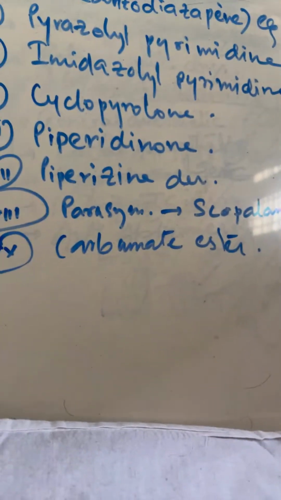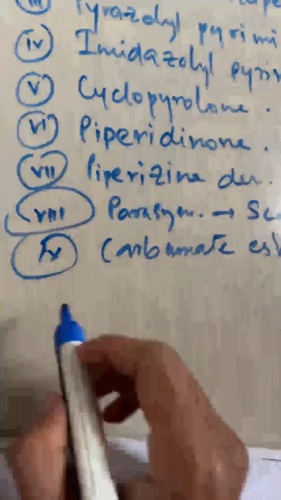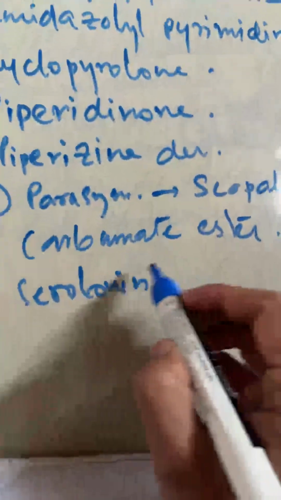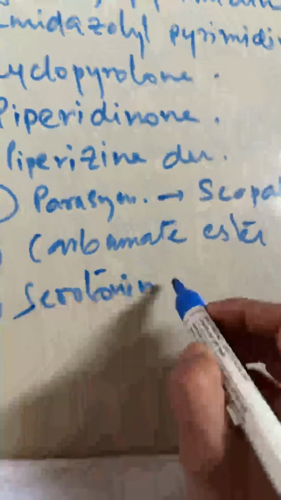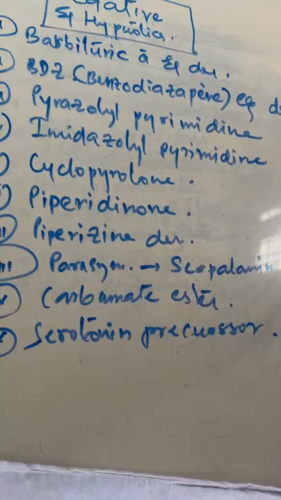You have to remember that carbamate ester is very, very important. Next, number 10 is serotonin precursor.